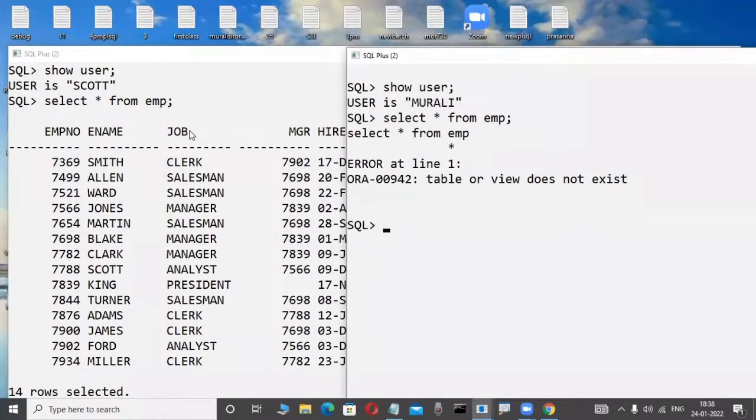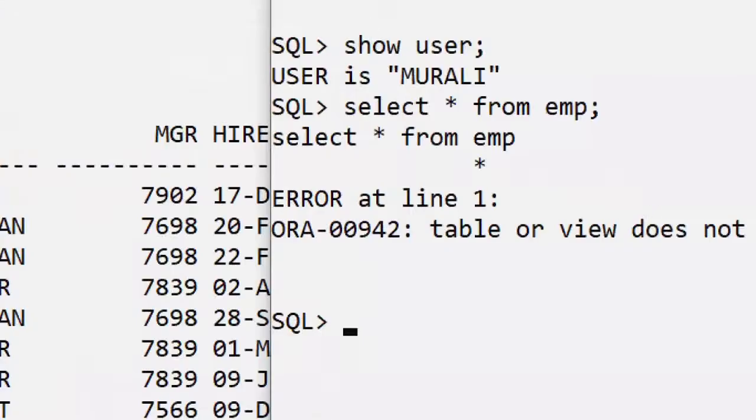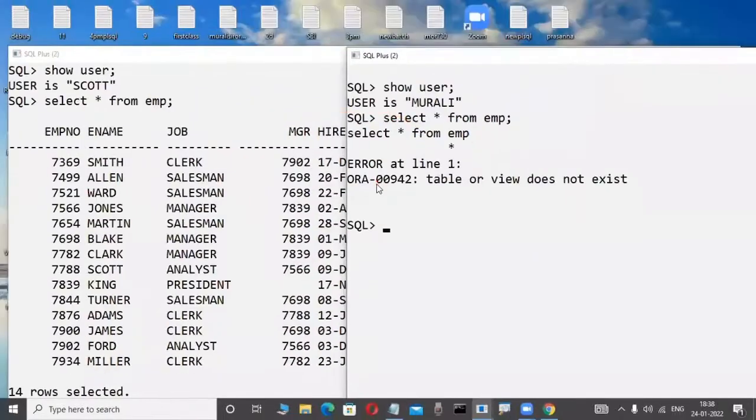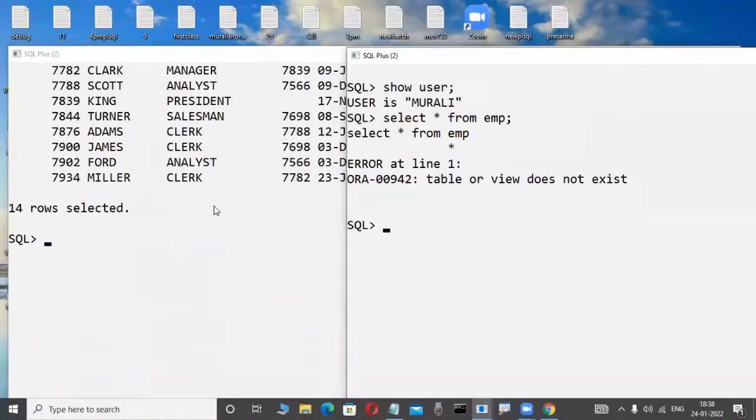Okay, fine. If this Murali user is interested in accessing the Scott user table, first the Murali user has to request, for example, the Murali employee requesting the Scott employee: please give me your table, I will use some information from your table in my project. Whenever the Murali employee requests the Scott employee to access the EMP table,